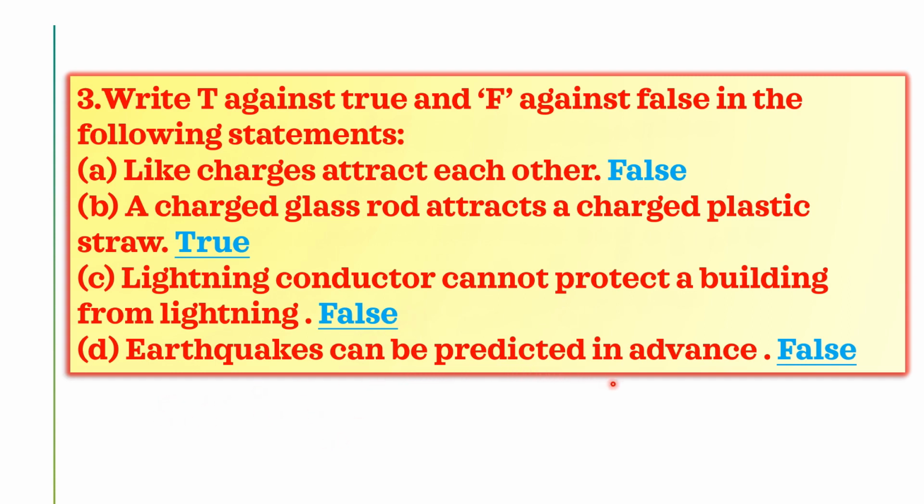Earthquakes can be predicted in advance. So it is false. We cannot predict earthquakes. An earthquake is nothing but a sudden movement of the earth's surface. That's why earthquakes cannot be predicted in advance. It is a false statement.